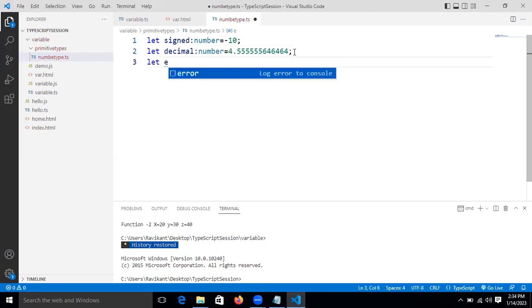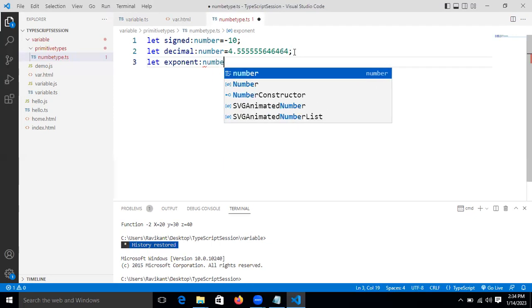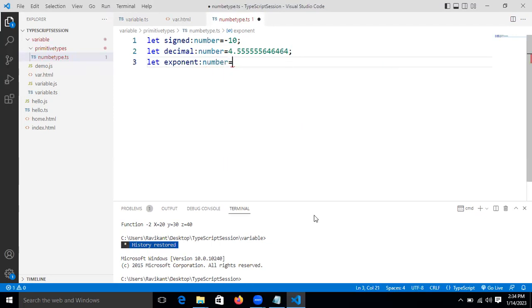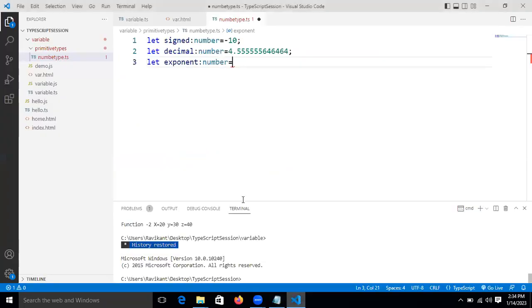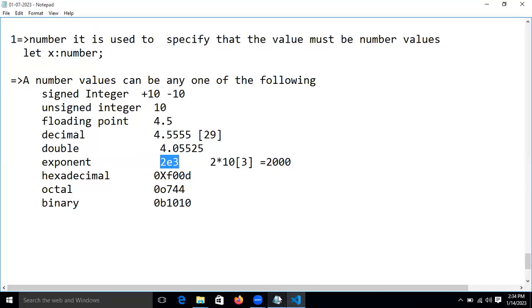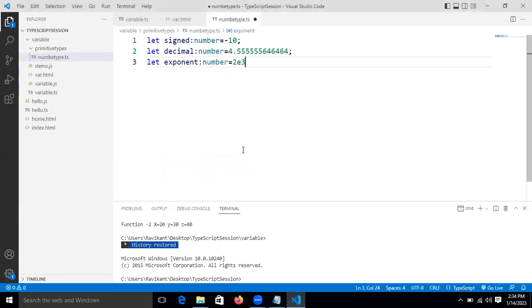Now let's take the exponential or exponent number. I'm taking the same one I gave in the explanation, 2e3. Calculating it like this, we will get the result as 2000.